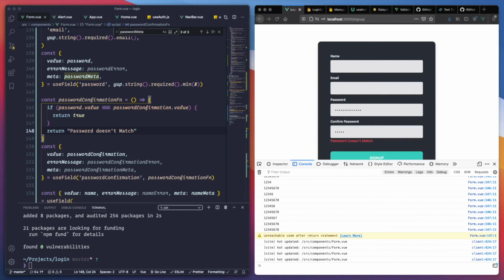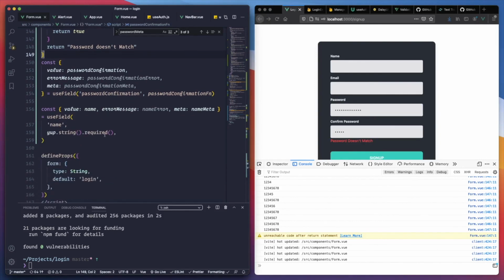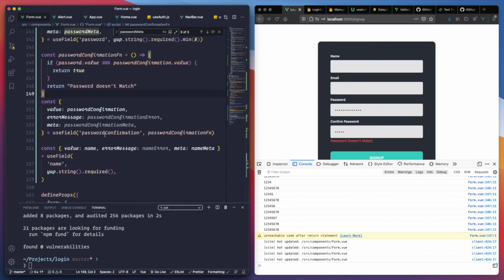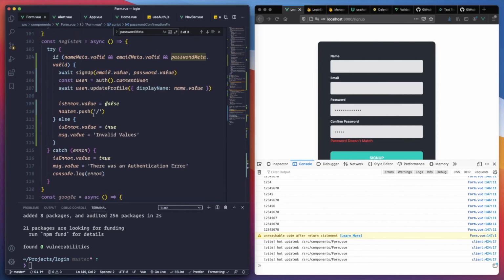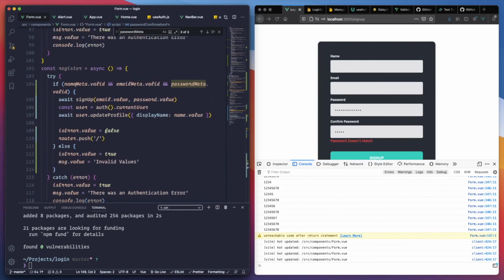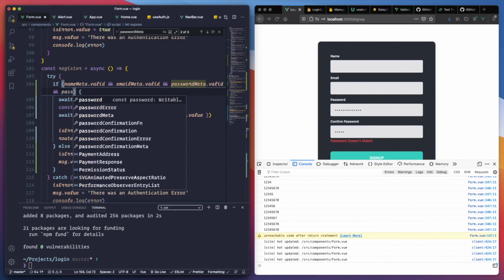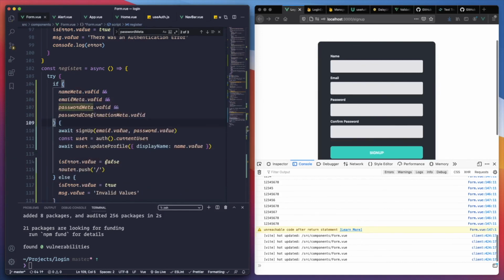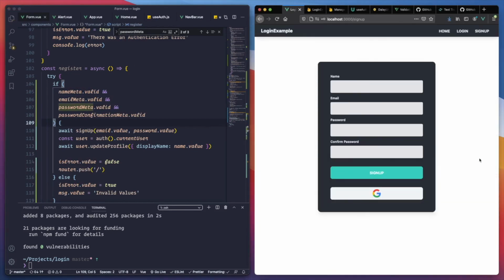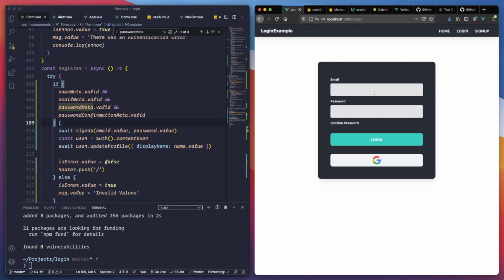And to finish here, we just need to make sure that when we do the registration, and what is registration? Name meta valid, email meta valid, password meta valid, and password confirmation meta dot valid. After we have all that, we are able to just log in to the page.